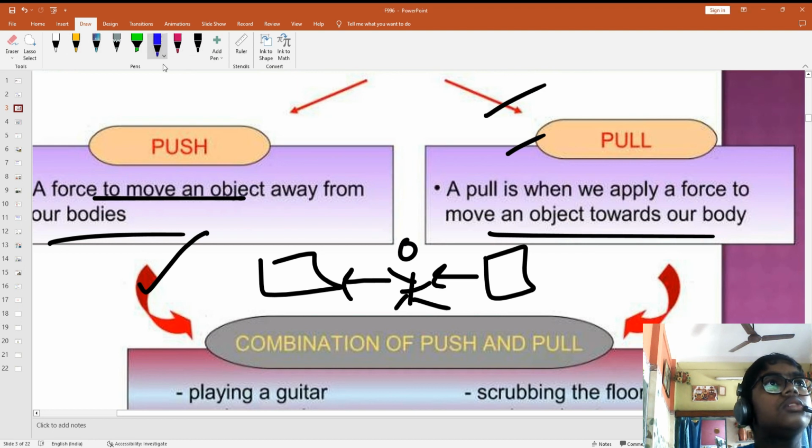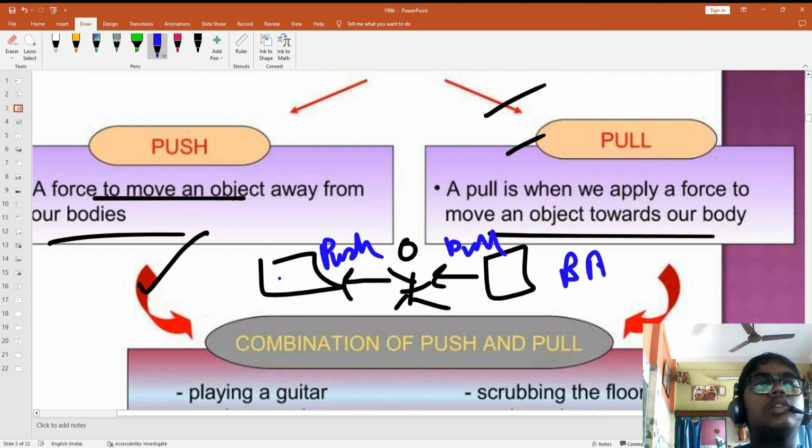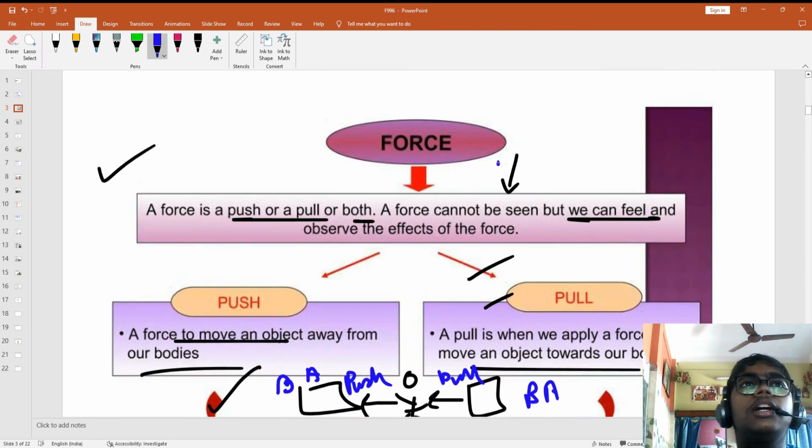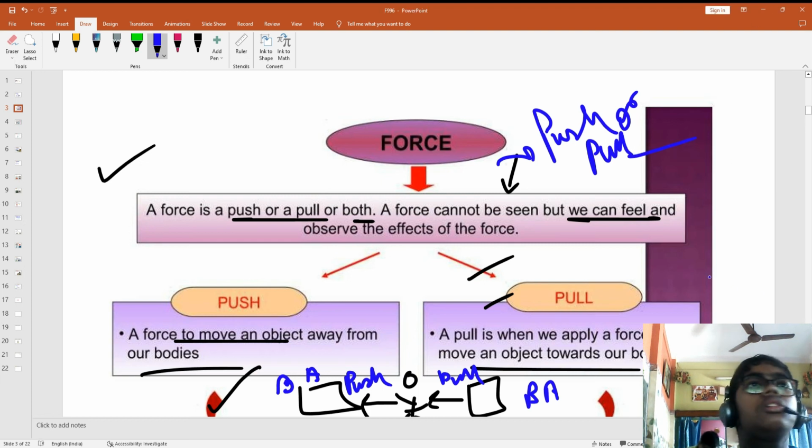So understood, this is the push and this is the pull, because this block A is coming towards you and this block A is now going away from you. So force is nothing but a push or pull. Okay, understood. What is force? Force is a push or pull.